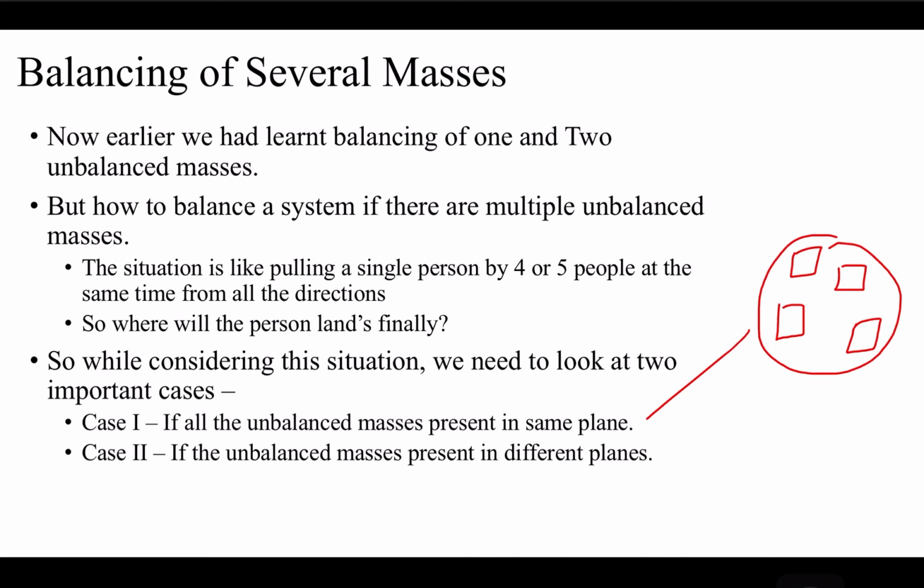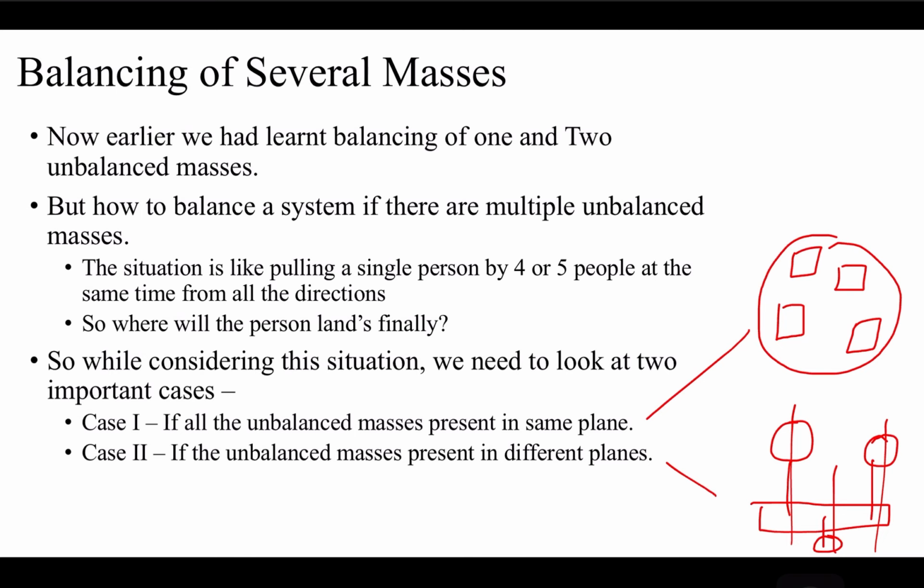Now, multiple unbalanced masses lying in different planes means you take a shaft where this is one unbalanced mass, this is another unbalanced mass, this is another unbalanced mass. You see that these unbalanced masses are lying in different planes. This is your second case.